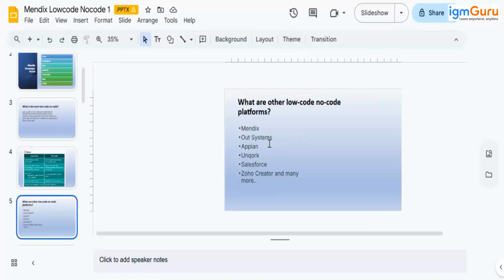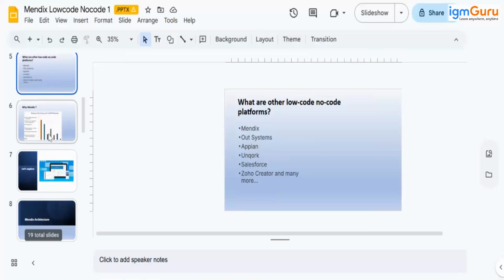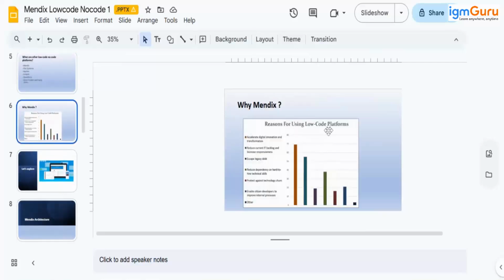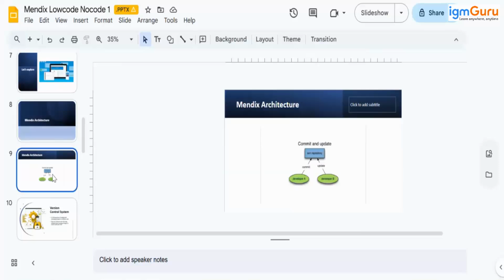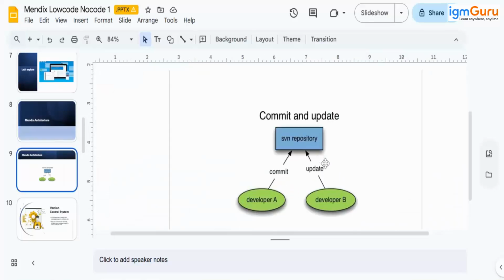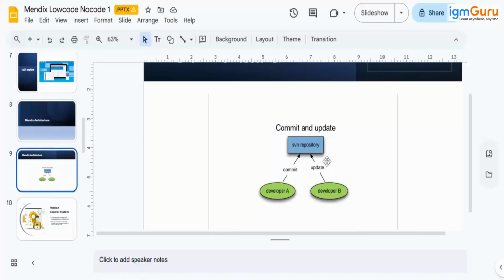Then we have OutSystems, Appian, Pega, Salesforce, Kissflow, Zoho Creator, Microsoft Power Apps, and many other low-code platforms. Out of these, we are in Mendix. Now this is a chart just explaining the Mendix stuff. And about this version control system, you're already aware of this, right?